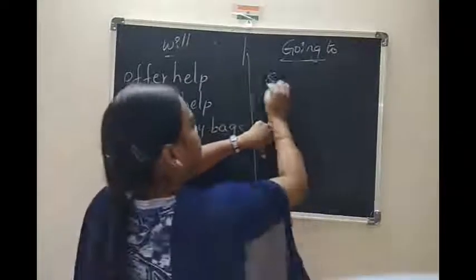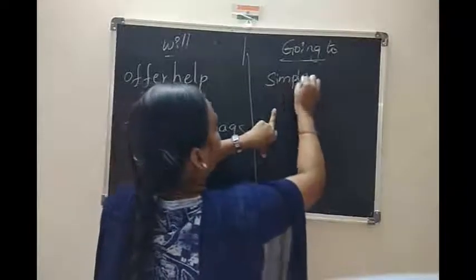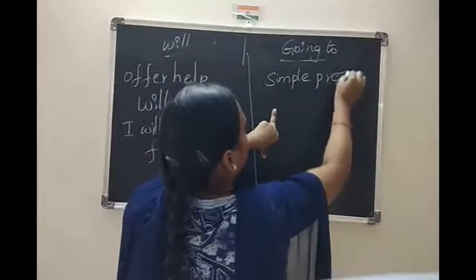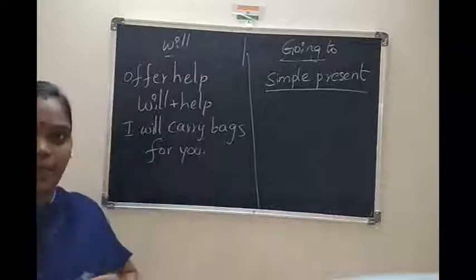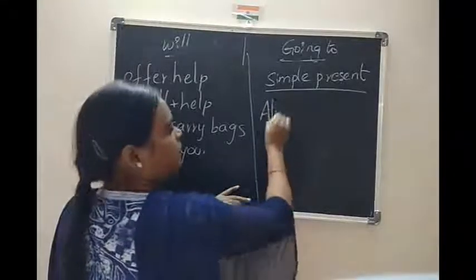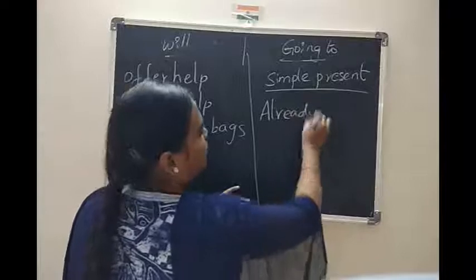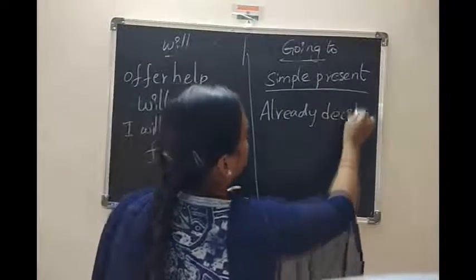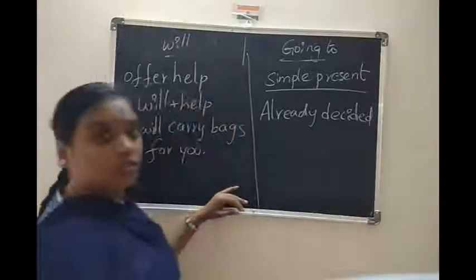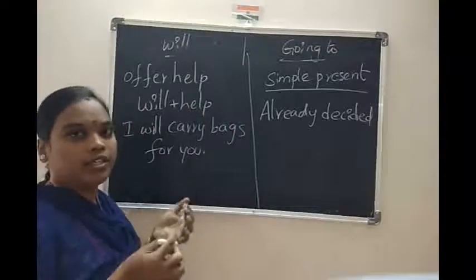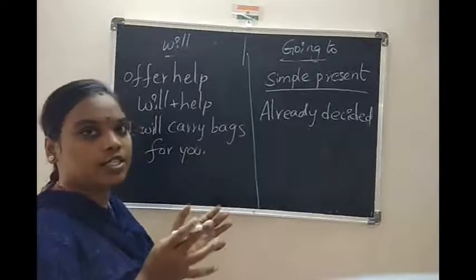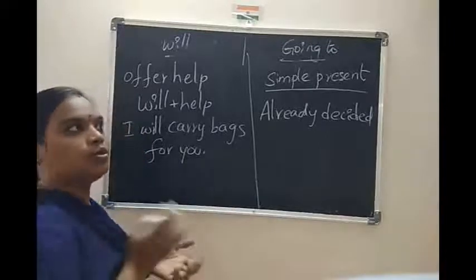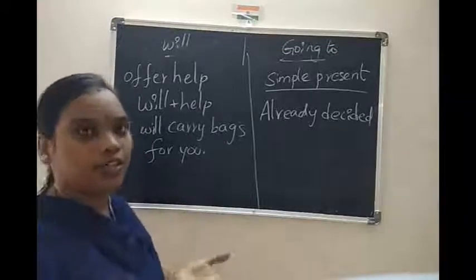How like? Future only I am saying, but here how are we using it? We already decided plans, no? Already decided plans. So, for example, we can prepare ourselves to go out of station.